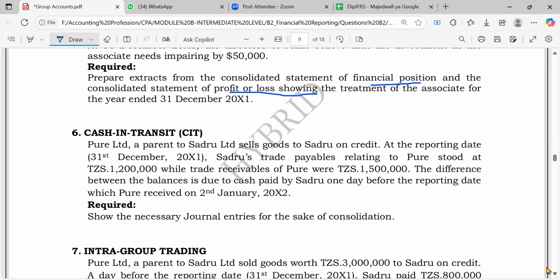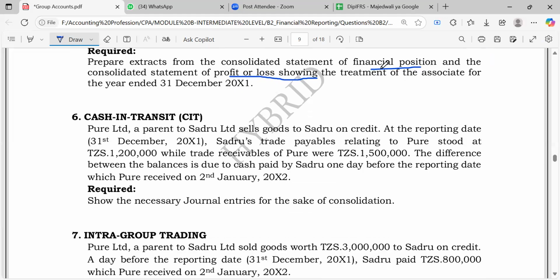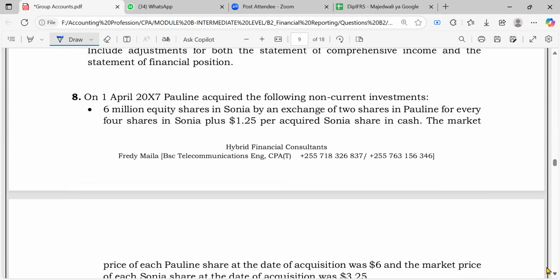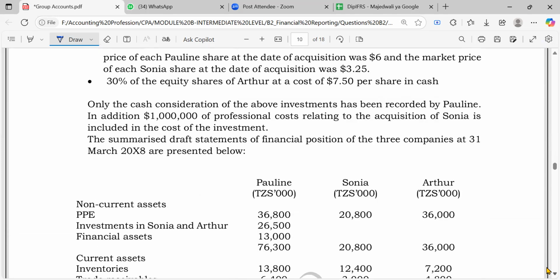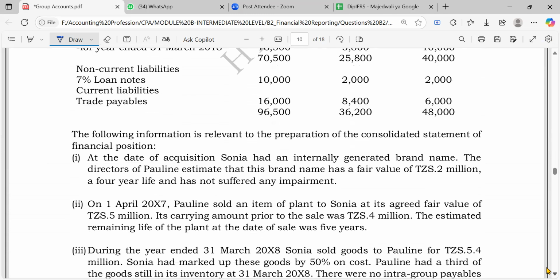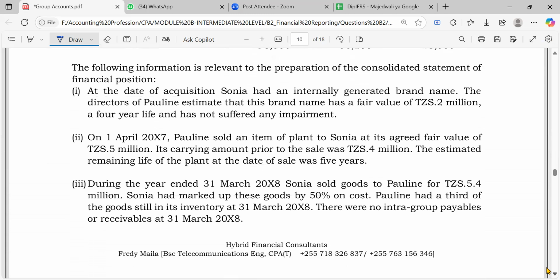There are two things which remain, and I don't want to go very far into them. I will try to stage them in the exams, in the question. This cash in transit, I'll just pick a normal example of it. This question here is the statement of financial position we'll deal with. I'll add some notes so that we can find it here, right?